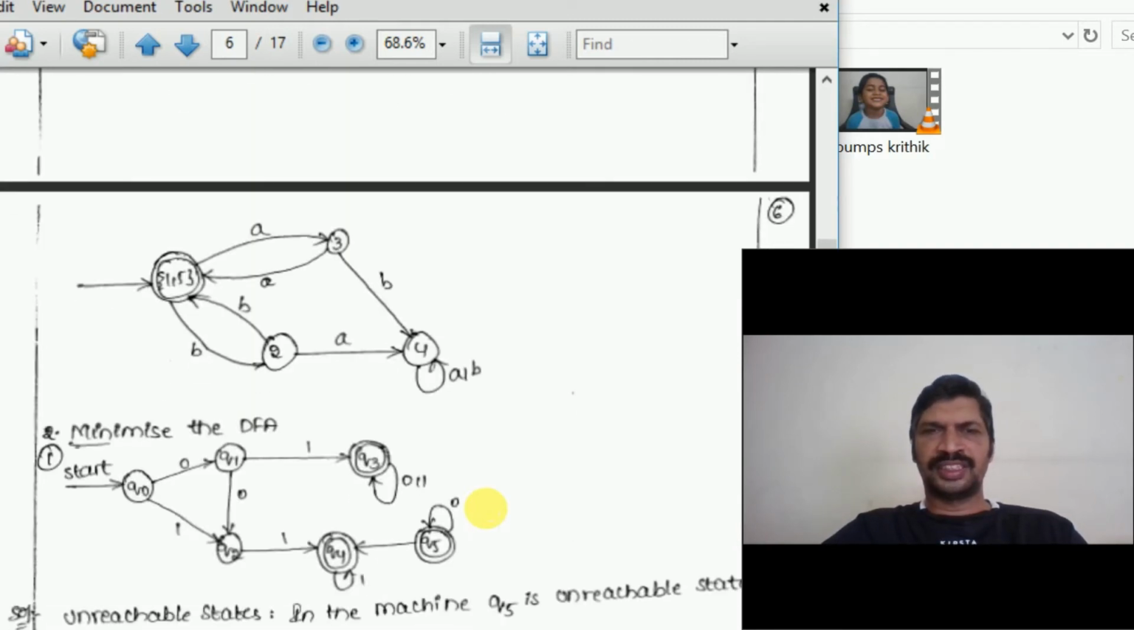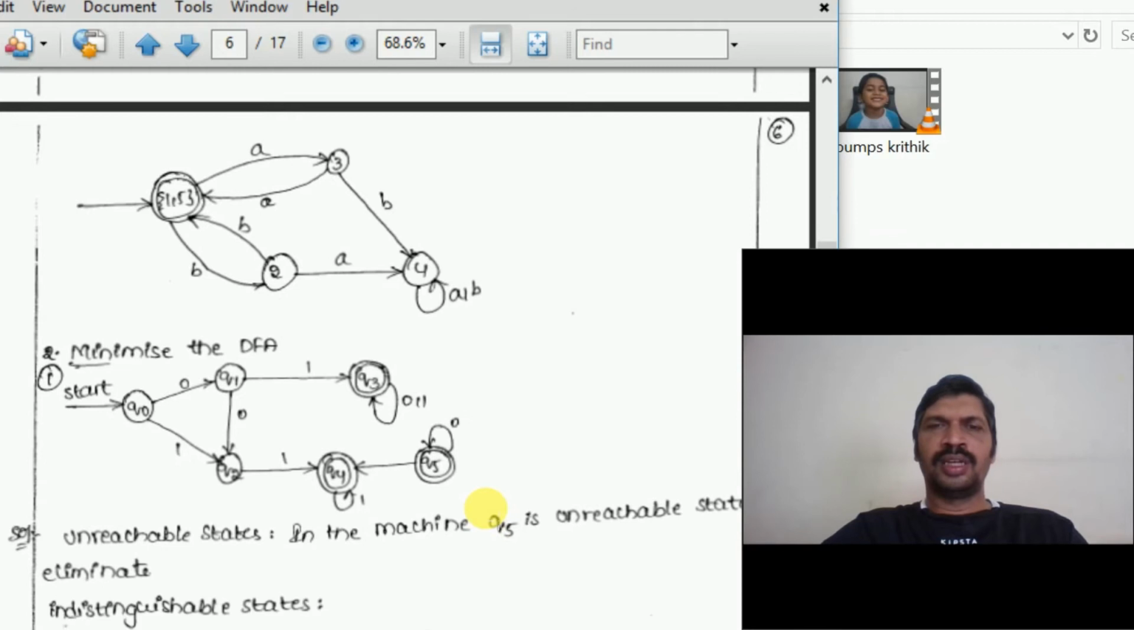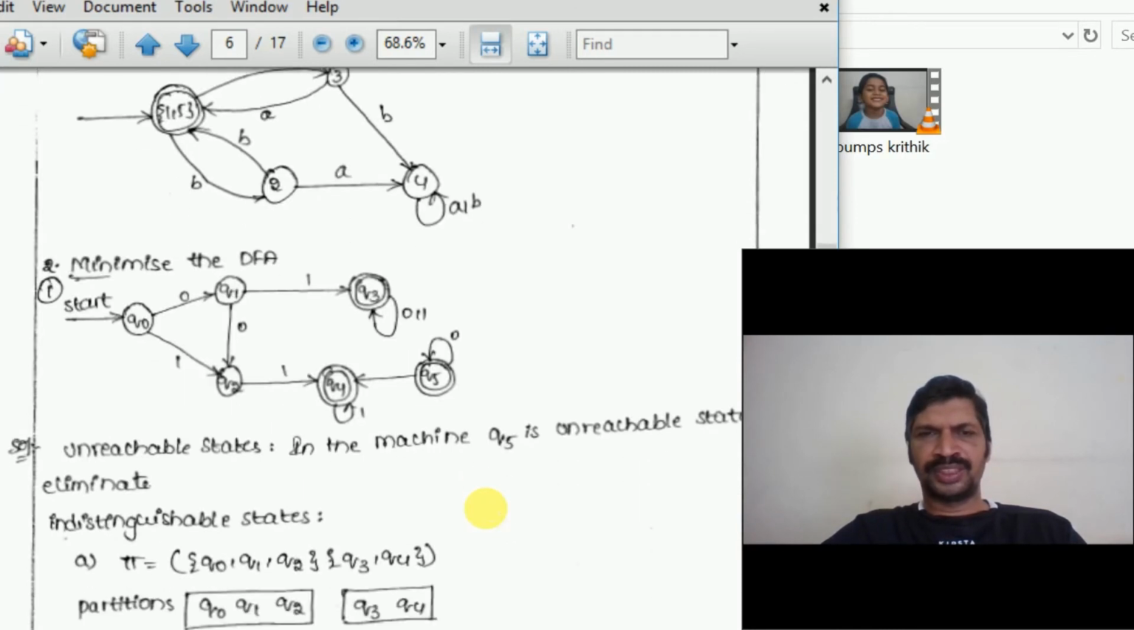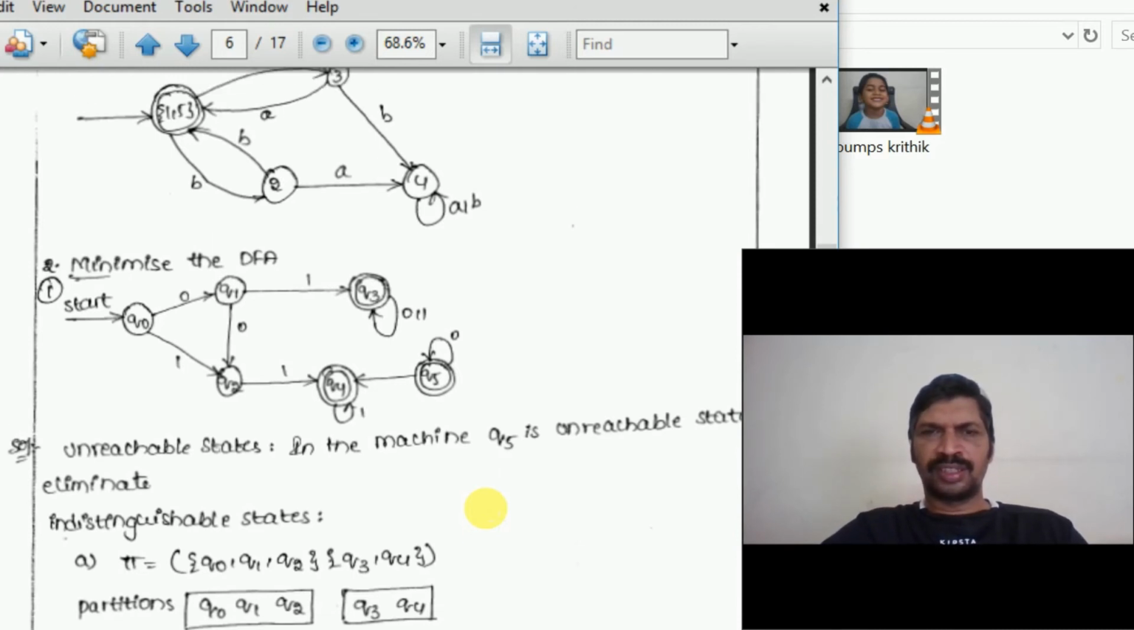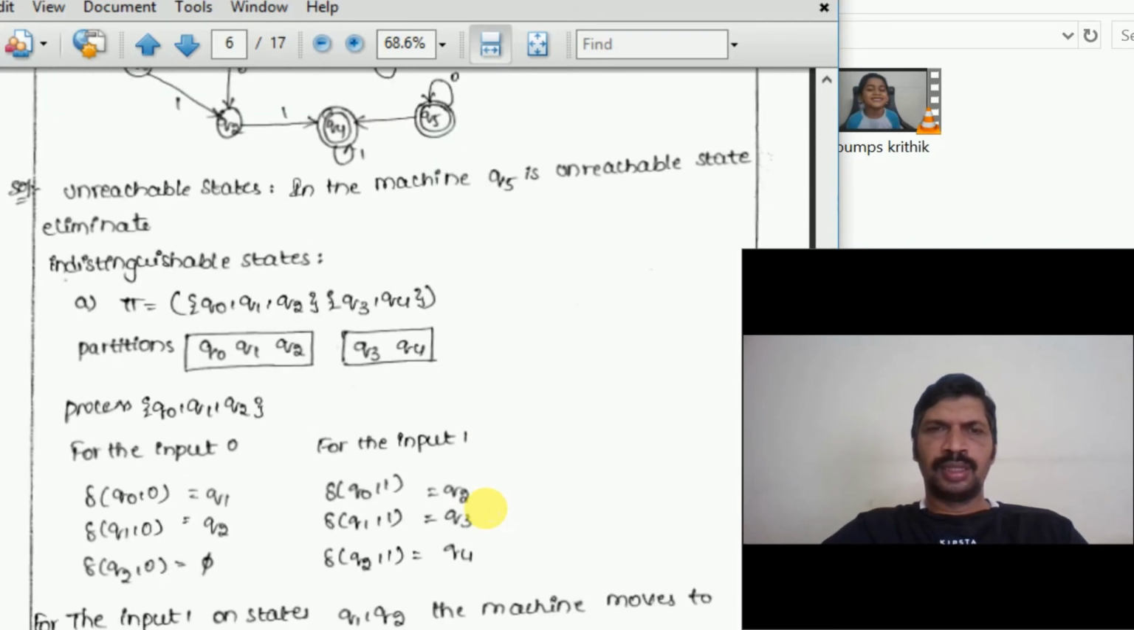Okay, next second problem, minimize the DFA. Unreachable states: in the diagram, Q5 is an unreachable state, so it is eliminated. Indistinguishable states: all the final states are one set, and non-final states are another set.